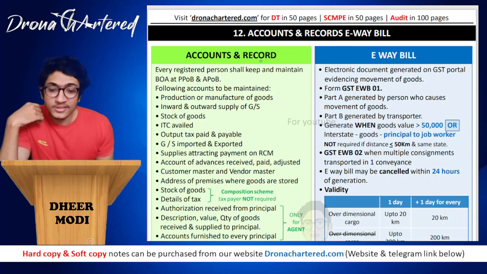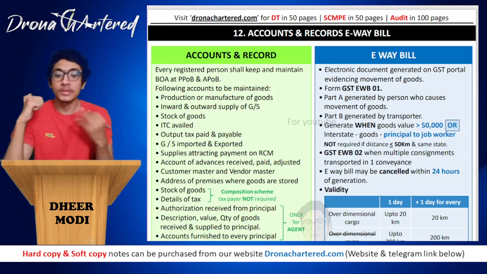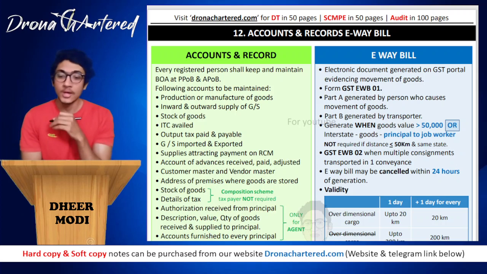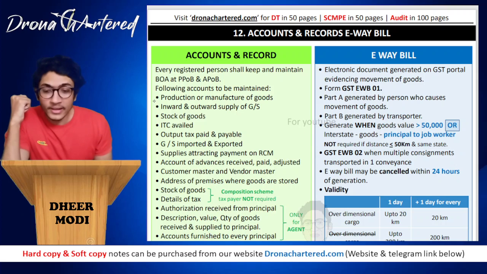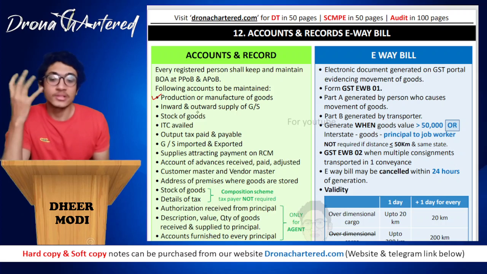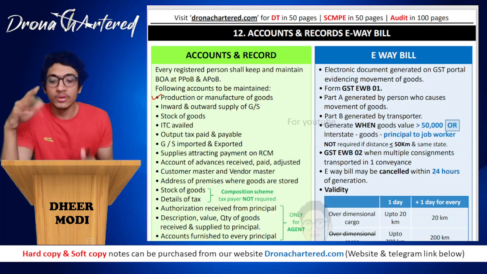Okay. So every registered person shall keep and maintain books of account. BOA stands for books of accounts, at PPOB and APOB, that is your principal place of business and your additional place of business. So these books of accounts should be kept. The following accounts are to be maintained, that is your production or manufacture of goods. You have to keep books of all these things.